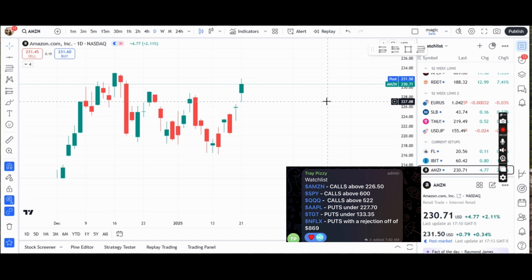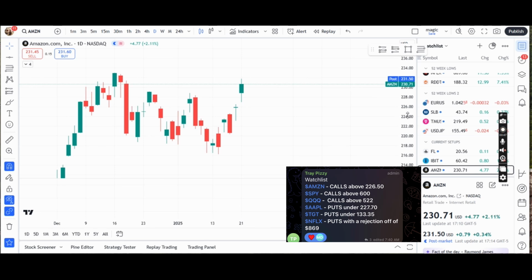if you still don't know what calls or puts mean, you have to study the chat language. It's simple, right? Calls means that we're betting that the stock is gonna go up, so we're gonna take call options. And when we say puts, it's the opposite. Puts means that we're betting that the stock is gonna go down, so we're gonna buy put options.